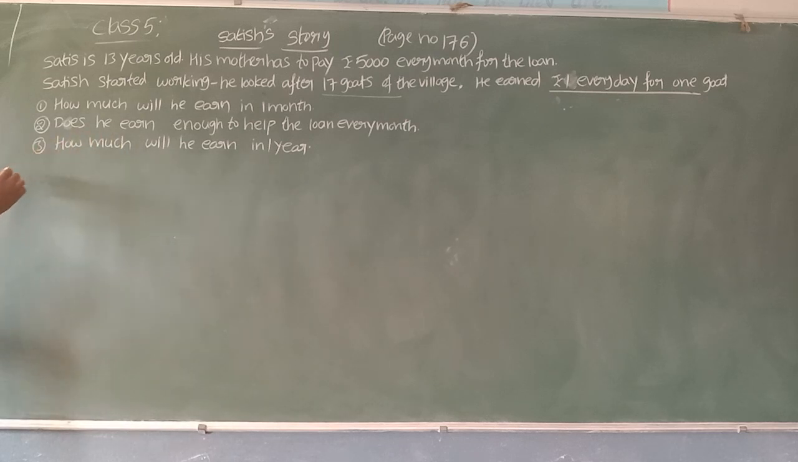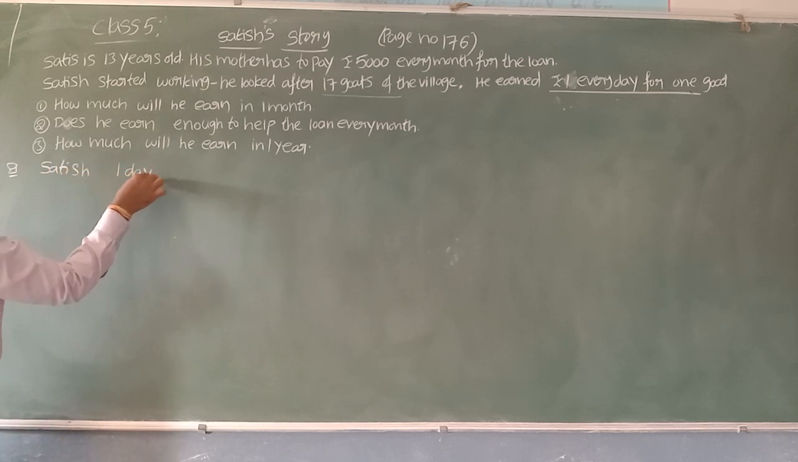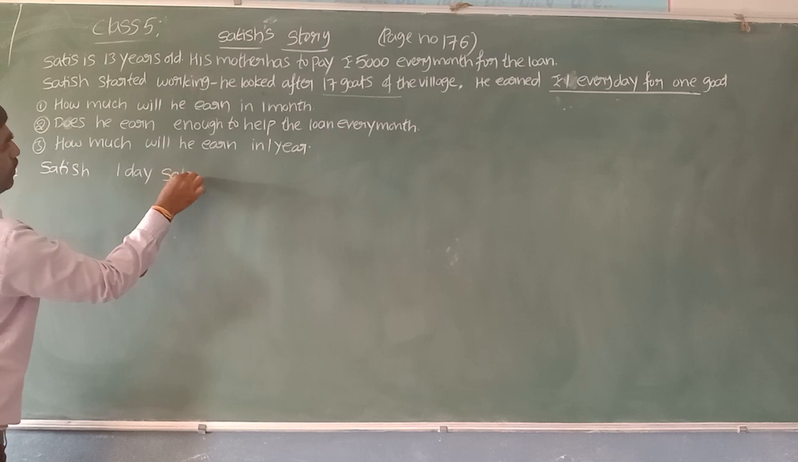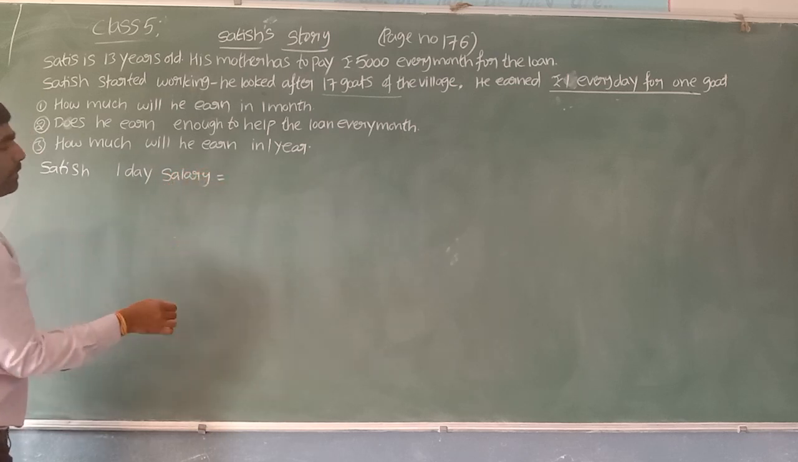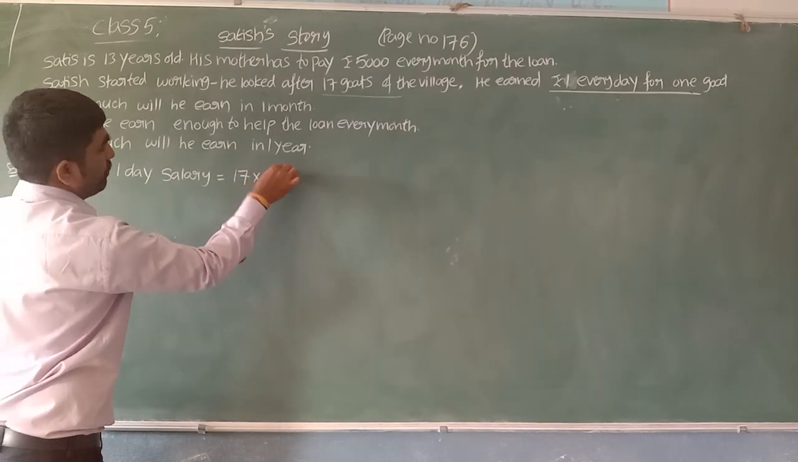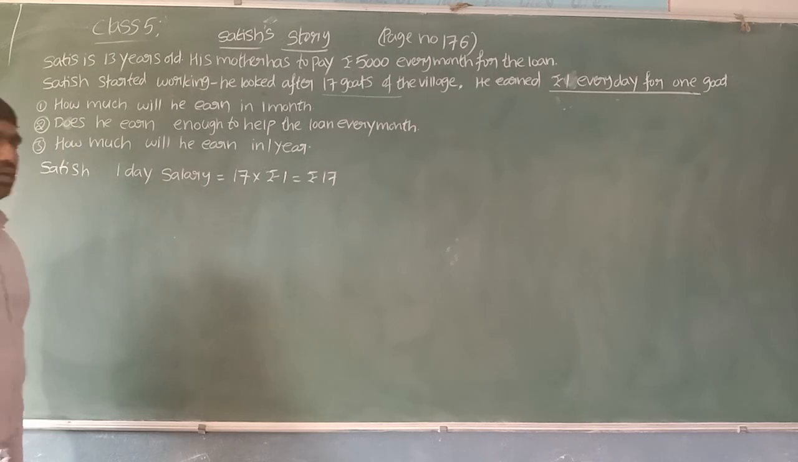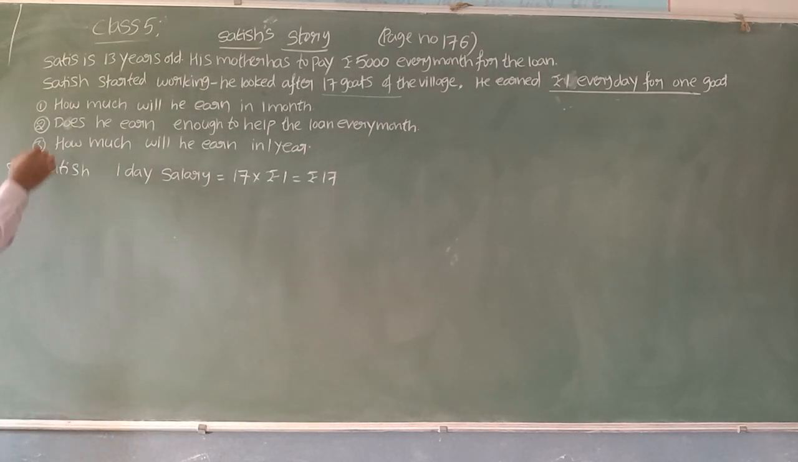So we'll write here now the solution. Satish's 1 day salary. Satish's 1 day salary is equal to 17 goats into 1 rupee for each goat, which is equal to how much? Rupees 17. His salary per 1 day is 17 rupees. Now let us answer this first one.